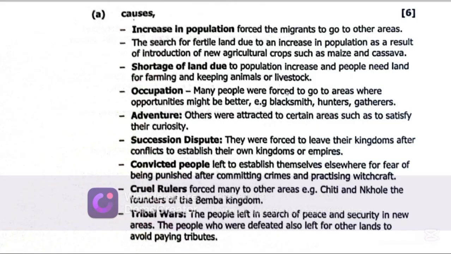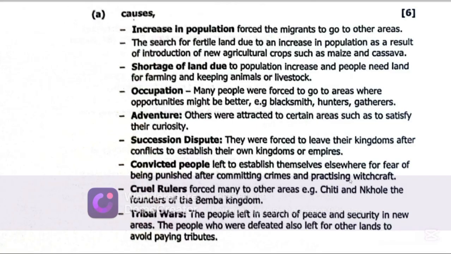Occupation. Many people were forced to go to areas where opportunities might be better, e.g., blacksmiths, hunters, gatherers. Adventure. Others were attracted to certain areas to satisfy their curiosity. They wanted to learn more and experience other places. Succession disputes. They were forced to leave their kingdoms after conflicts to establish their own kingdoms or empires. Convicted people left to establish themselves elsewhere for fear of being punished after committing crimes or practicing witchcraft.